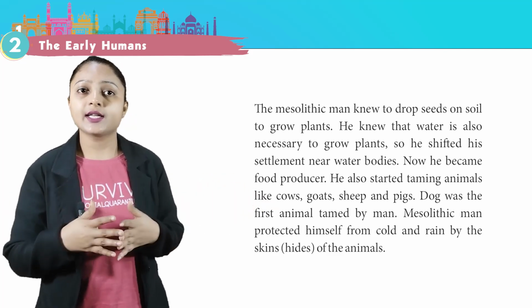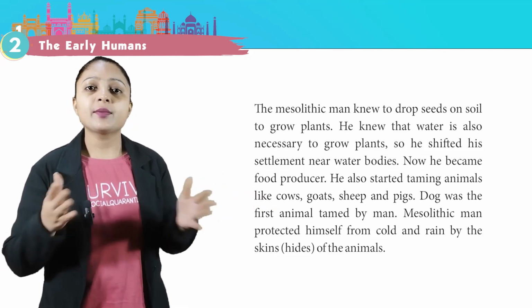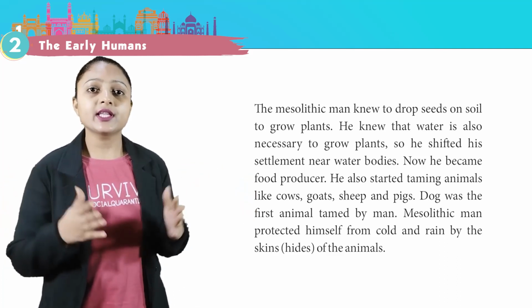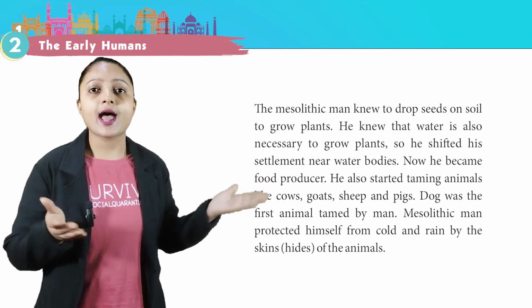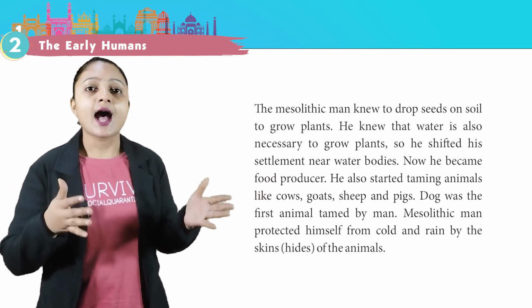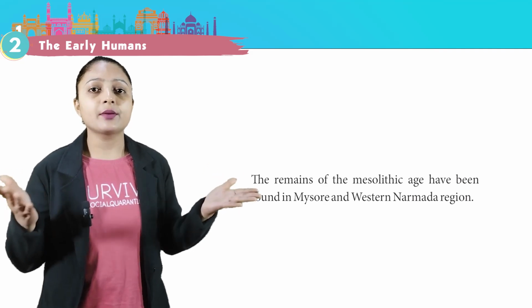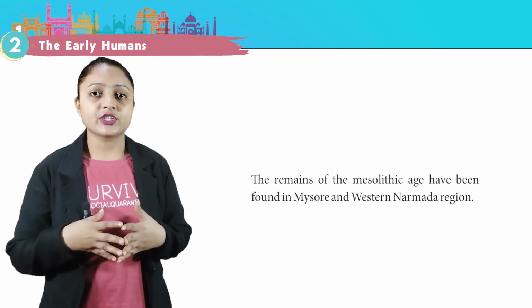He also started taming animals like cows, goats, sheep, and pigs. The dog was the first animal tamed by man. Mesolithic man protected himself from cold and rain by the skins and hides of animals. The remains of the Mesolithic age have been found in Mysore and the western Narmada region.